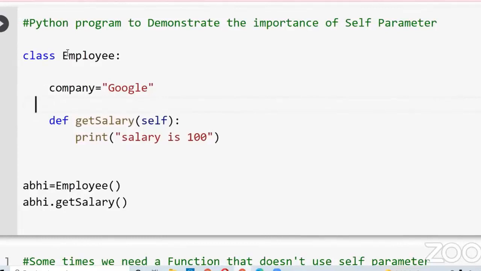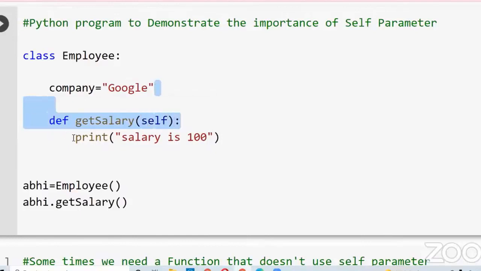In this example, I created a class with the class name Employee, and then I created one variable, company, and I assigned the value Google; this is a class variable. Inside the class, I define one more method, the get_salary method, and here I pass self as an argument.